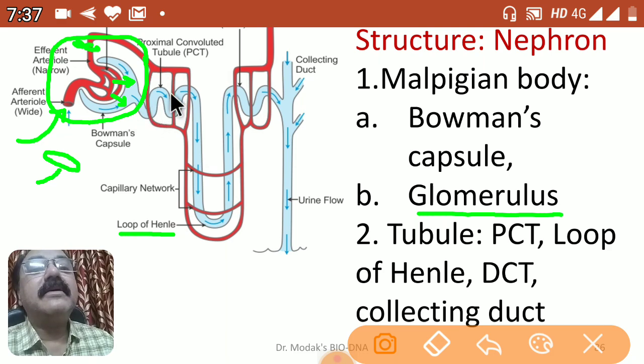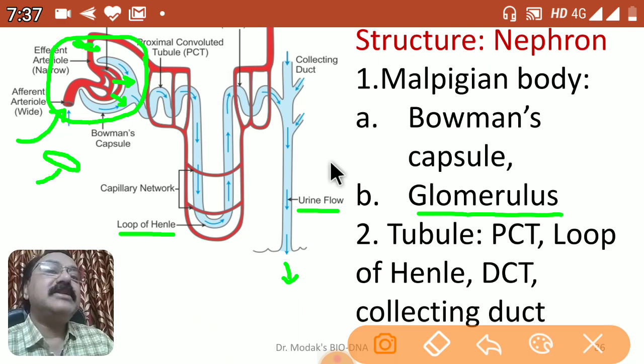The product that we call urine formed in it is then poured into this collecting duct, and that collecting duct carries the urine and gives it to the ureter after the kidney. So that's what we have to understand. These are the parts of the nephron, and we have to understand how urine formation takes place. In the next slide also we will understand it, but here I want to explain this particular aspect.